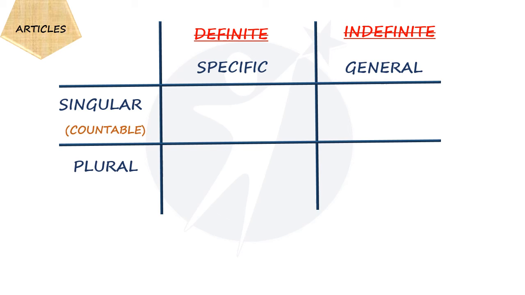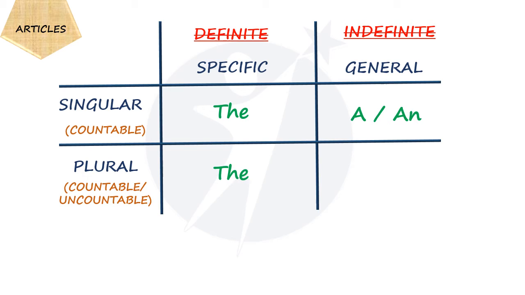If it's a singular countable noun in specific information, we would be using the article the, and in case of general information, we would be using a or an. Now, in the plural one, it can be countable as well as uncountable, and in such we would be using the for specific information, and there won't be any articles in the general.